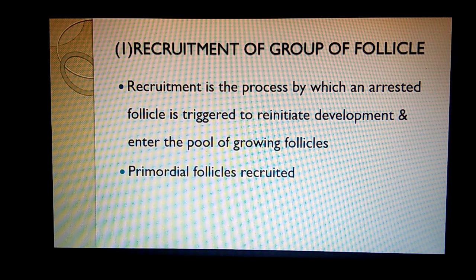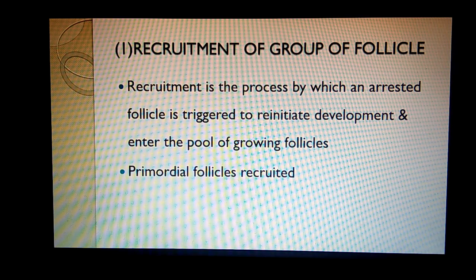They will remain so if they are not included for recruitment in the arrested stage for even 40 years, 50 years. So the recruitment of these dormant follicles into the growth phase is known as the recruitment of the follicle. So recruitment is the process by which an arrested follicle is triggered to reinitiate the development and enter the pool of the growing follicles. So the basic follicle which is present in the ovary is primordial follicle.